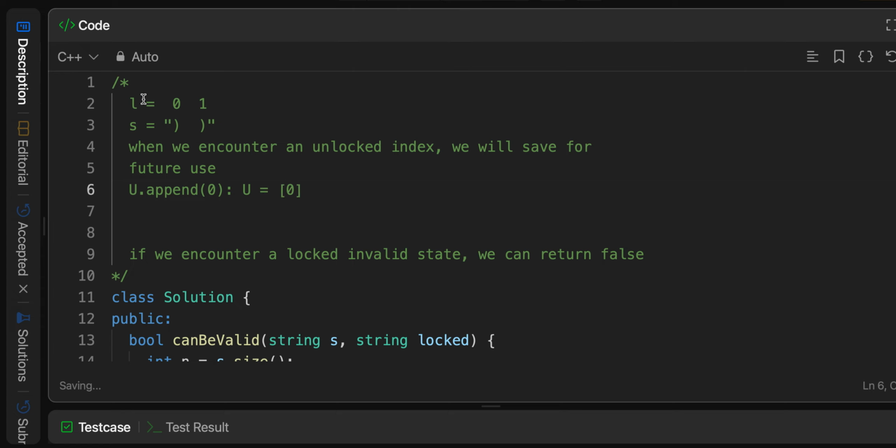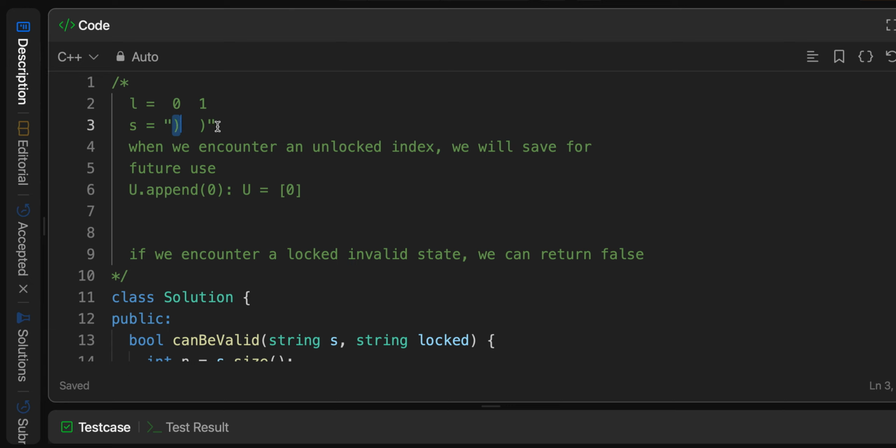Now, when we arrive at this index, we'd have a problem because the hope is that we would use this closing parenthesis to match with an open parenthesis. And currently, if this is our first index, the only character we've encountered is this unlocked one.